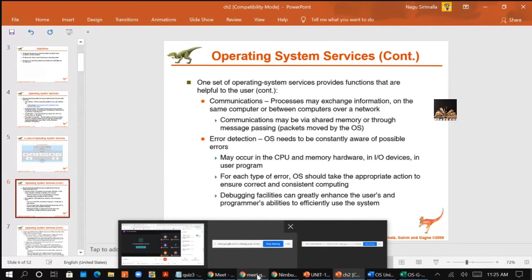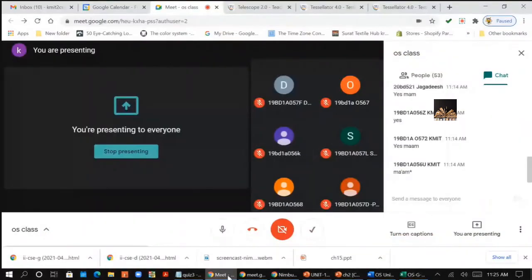Definitely, when processes are being executed, one process in its lifetime wants to communicate with another process. The other process can be on the same system or another system. If it wants to communicate with another system, definitely those systems have to be connected in a network. So the communication takes place in two ways: shared memory and message passing.